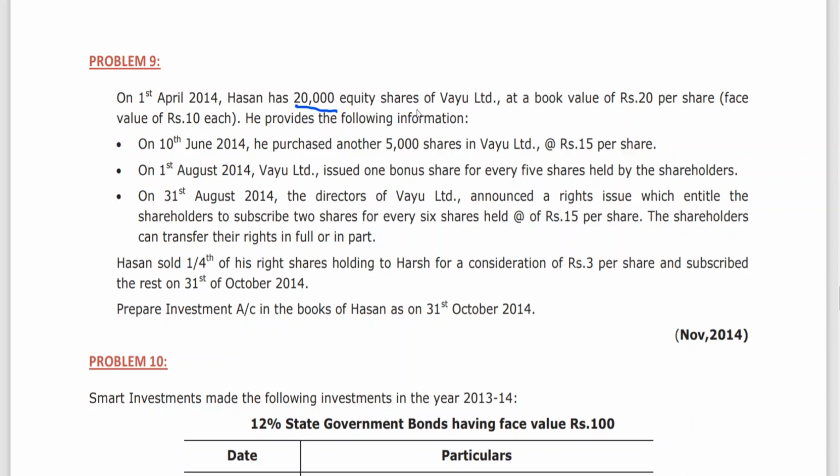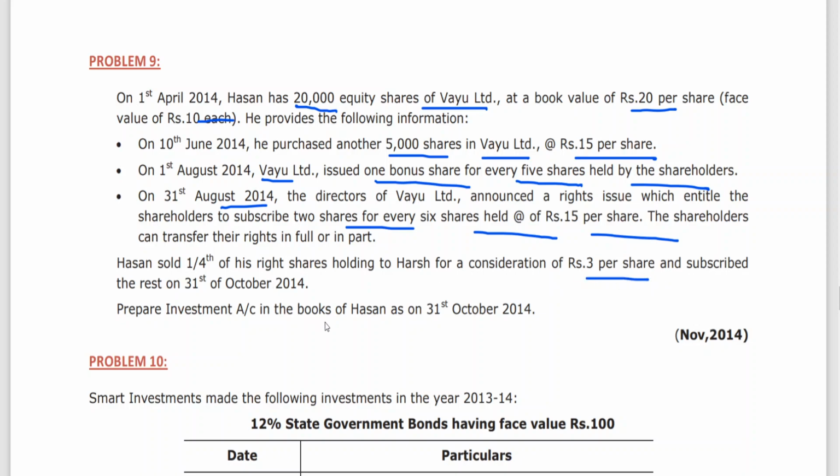Hasan purchased 20,000 equity shares of Vayu Limited at a book value of 20 rupees per share, face value 10. He provided the following information. On 10th June, purchased another 5,000 shares of Vayu Limited. On 1st August, Vayu Limited issued one bonus share for every 5 shares held by the shareholder. On 31st August 14, the directors announced a rights issue, entitling the shareholder to subscribe 2 shares for every 6 held at 15 rupees per share. Hasan sold 1/4 of his right holding to Harsh for a consideration and subscribed the rest. Prepare investment account.